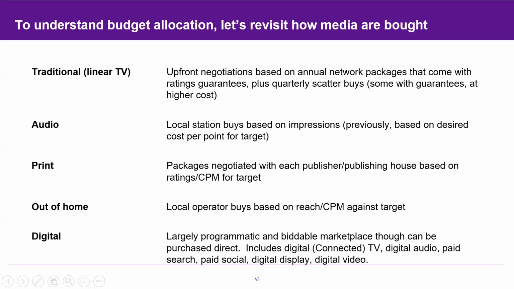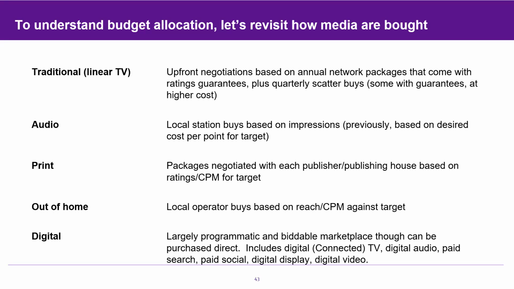To understand the budget allocation, let's revisit how different media channels are bought. Traditional linear TV is based on the upfront negotiations of where annual network packages are bought and sold that come with ratings guarantees, along with quarterly scatter buys, some of which come with guarantees at a higher cost. Audio is bought from local stations based on impressions.